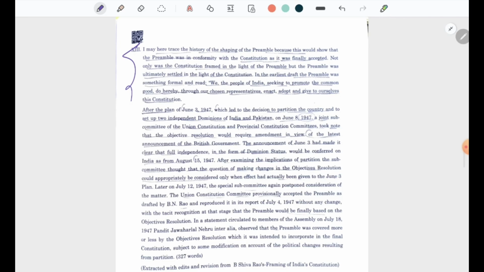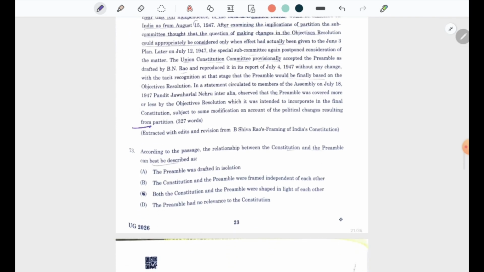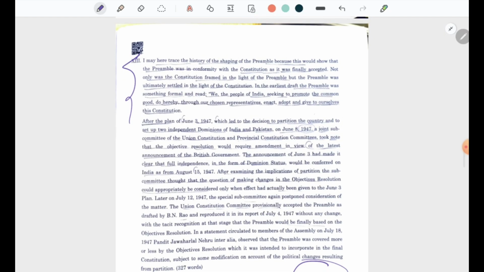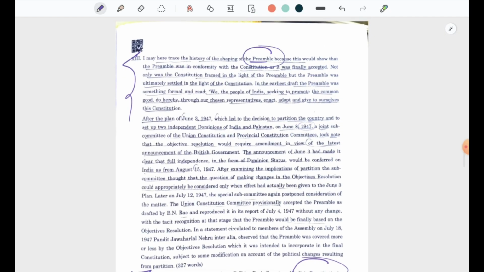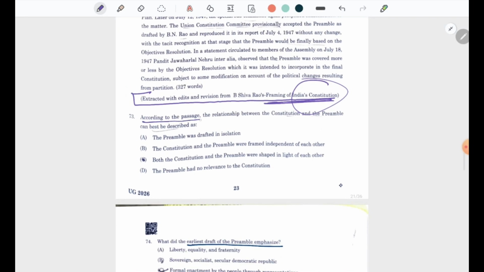Next, this is the other passage. Let's read the source. Extracted with edits and revision from B. Shiva Rao's Framing of Indian Constitution. Again, the questions are coming from the Constitution. And when we see the passage, we understand the questions are from the preamble. Therefore, when we read the Constitution, we understand that we need to read federalism, we need to read the preamble, right? Now, according to the passage, the relationship between the Constitution and the preamble can be best described as both the Constitution and preamble were shaped in light with each other.